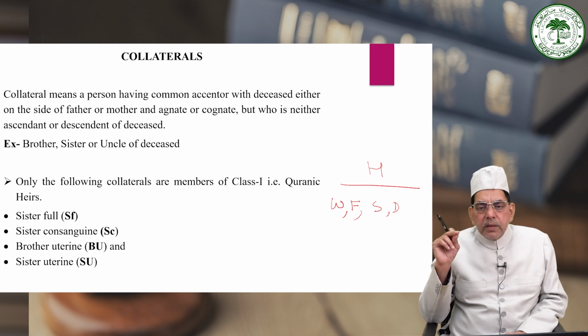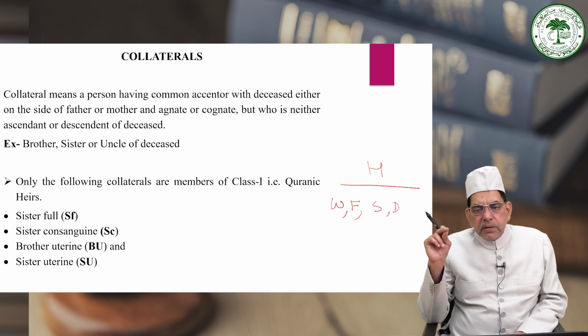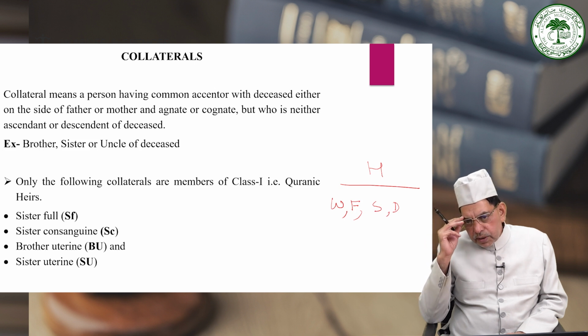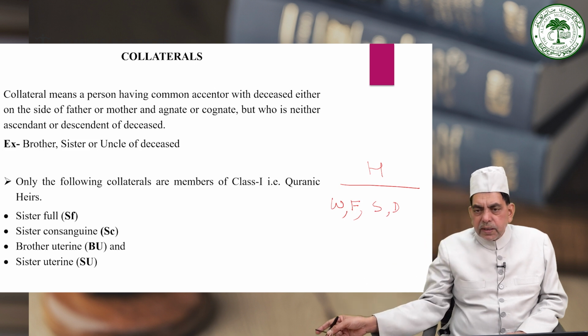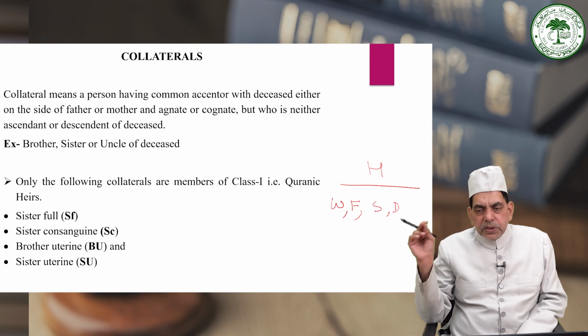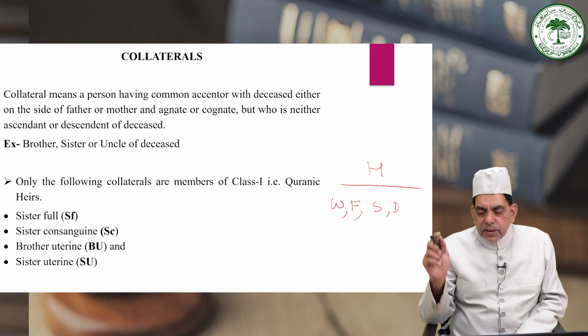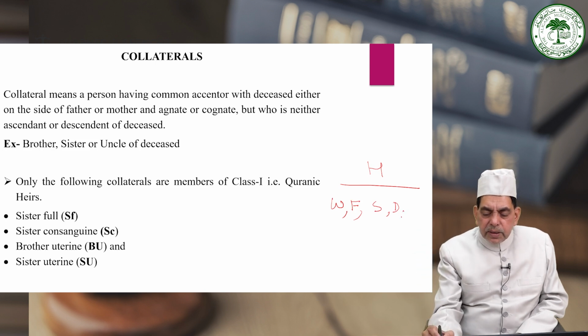Means suppose H, a Muslim, has died leaving behind these relations. One of them may be the widow, another the father of H. Next may be the son or his son. Suppose there is a daughter. There may be a son's son and a son's daughter, say for example.